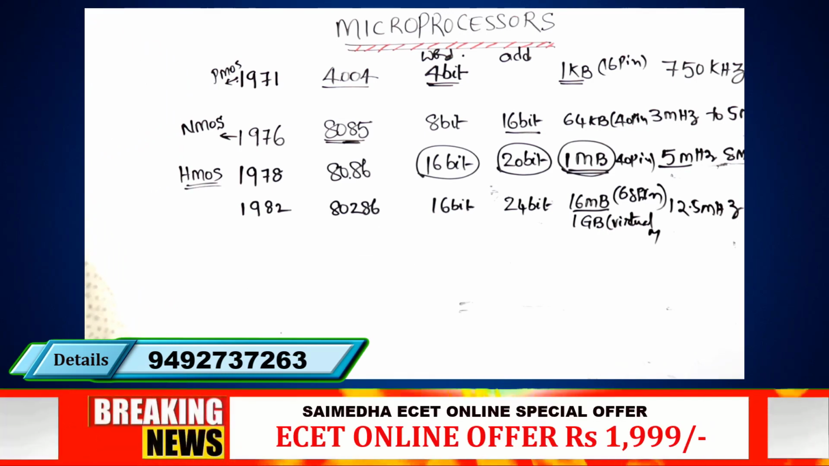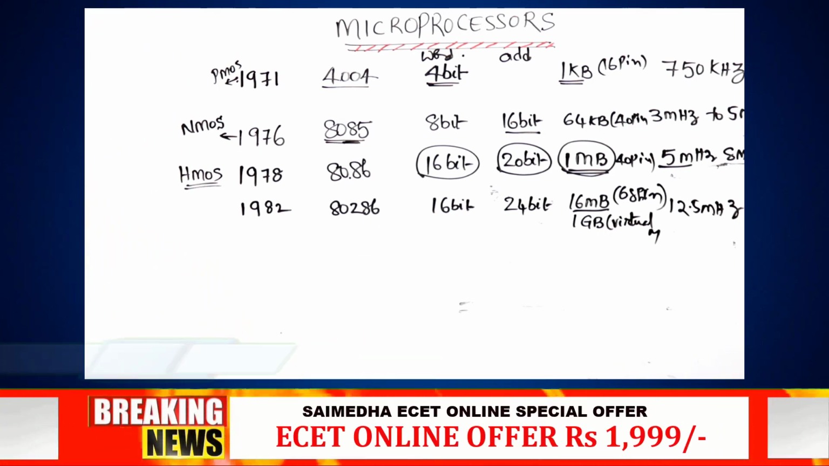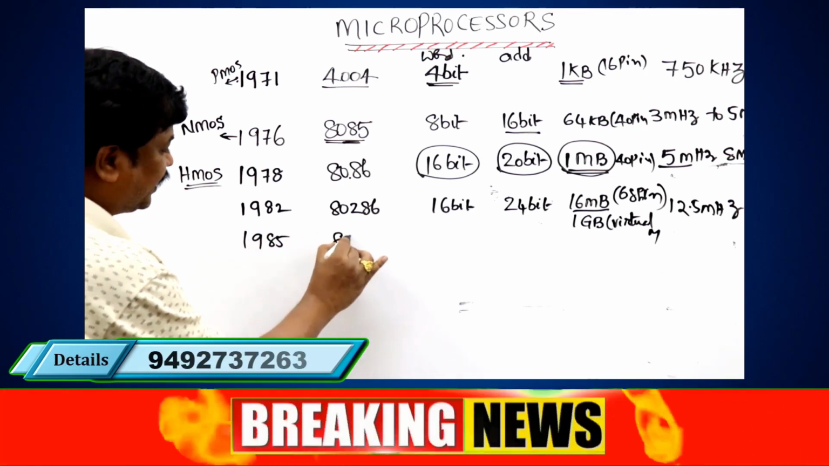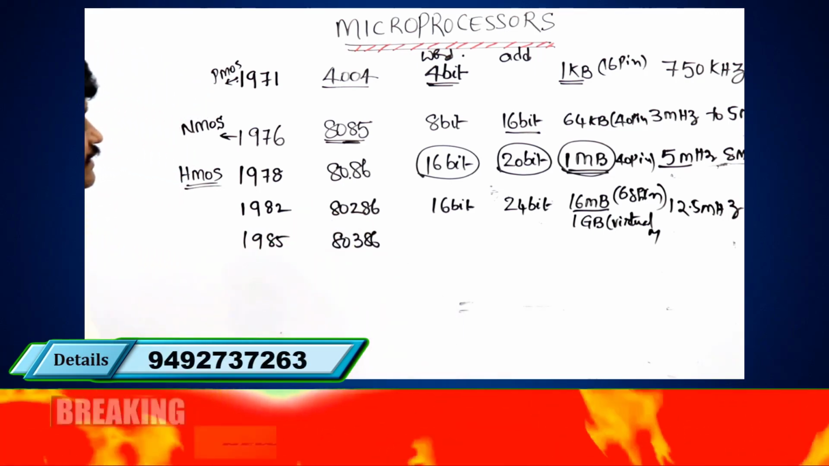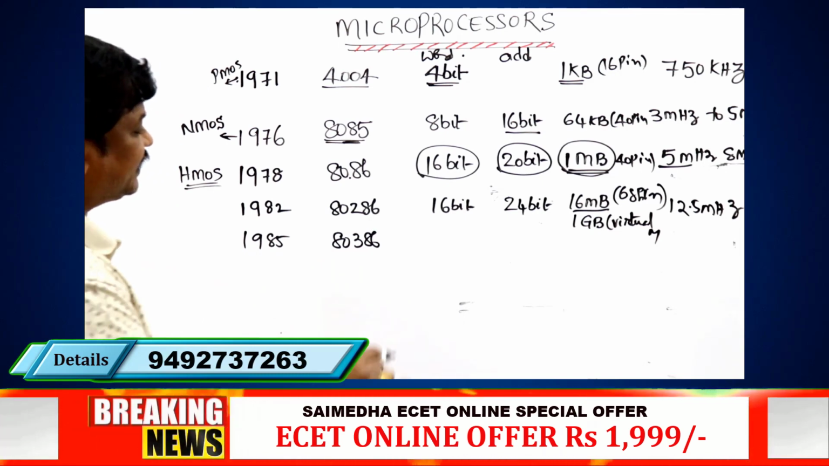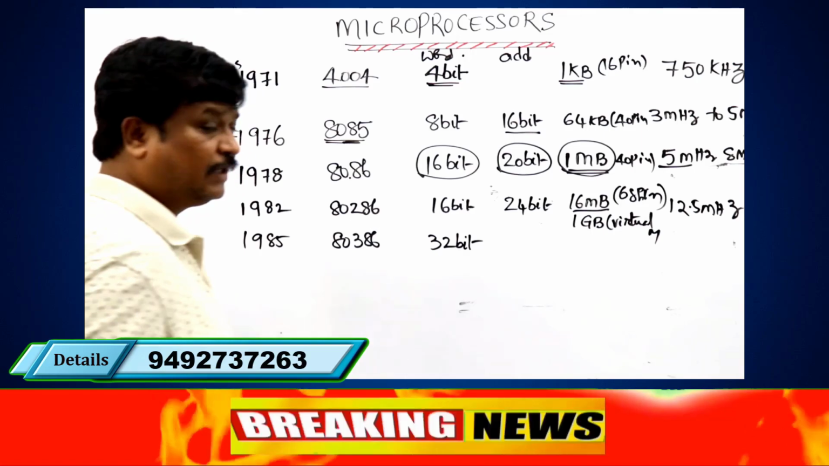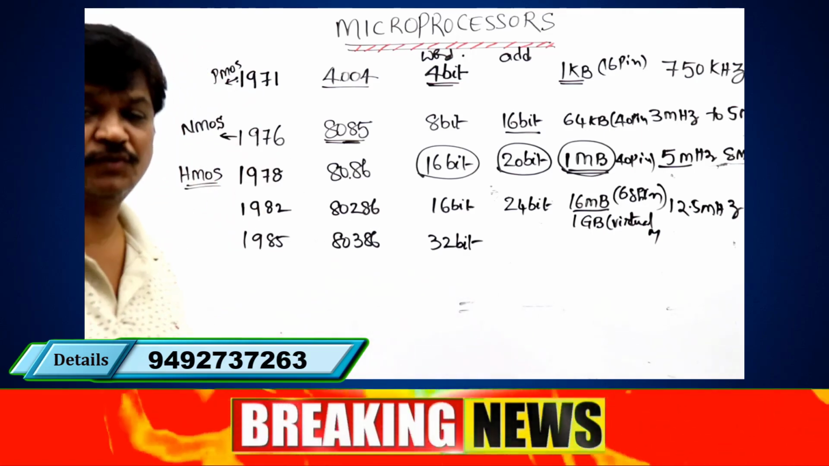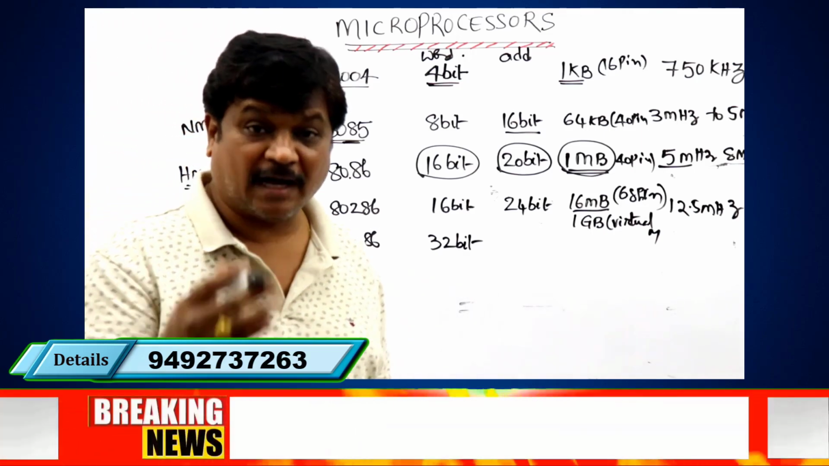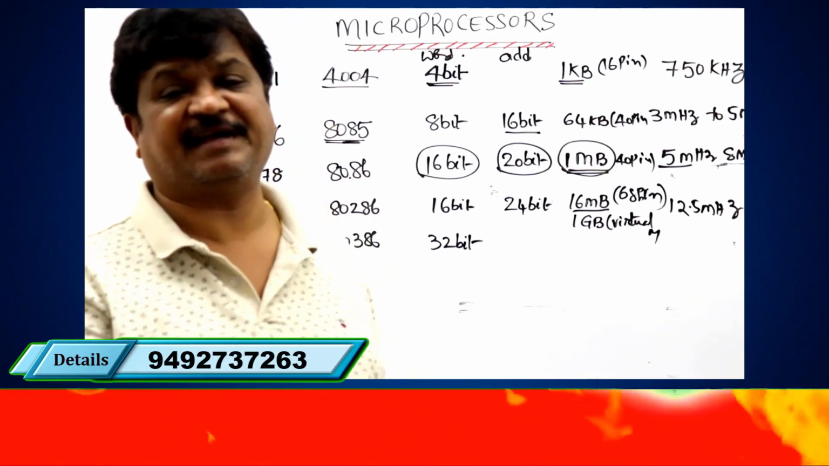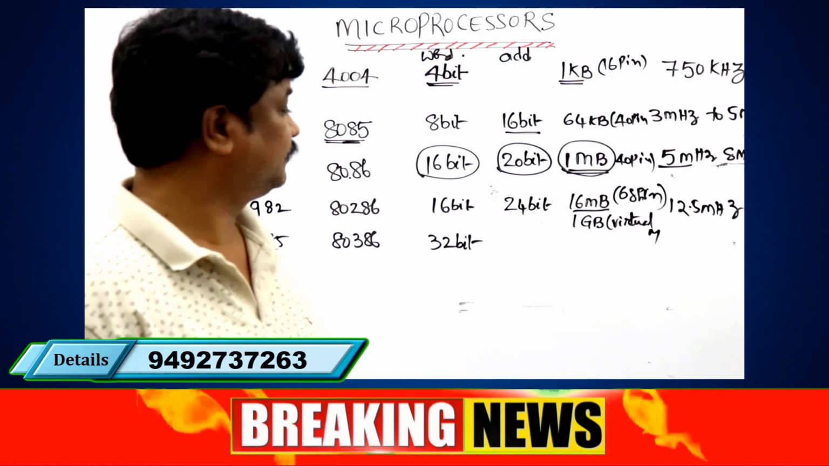Later, in 1985, 80386, which is a 32-bit microprocessor. Of course, from here onwards, the Pentium processor is also 32 bits. The Itanium processor is 64-bit, which is the maximum bit capacity available in microprocessors.